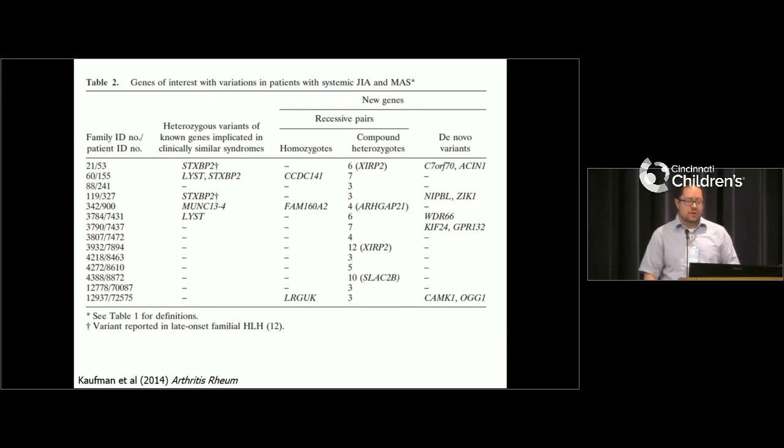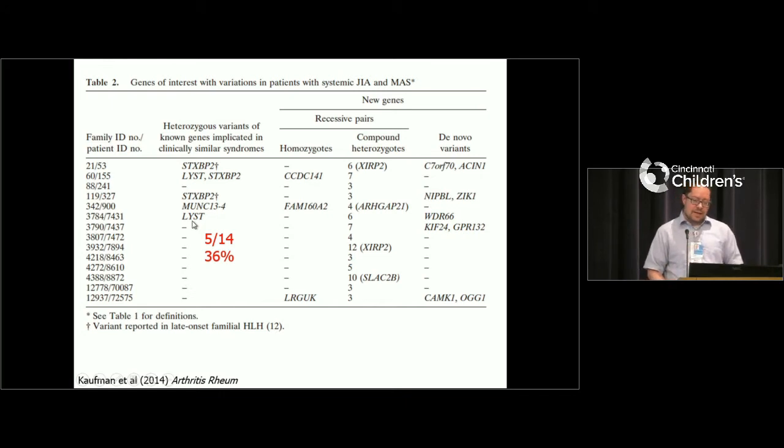First, as Dr. Grom said, more than a third of these patients had known variants that have been associated with HLH. And this is similar to a couple other studies that have found about a third of patients who have MAS have these variants, which is significantly higher than we see in patients who have systemic JIA but no MAS. But interestingly, when you do this whole exome sequencing, I know several of you have had children who've had whole exome and whole genome sequencing, you get lots of information. You don't necessarily know what to do with it.